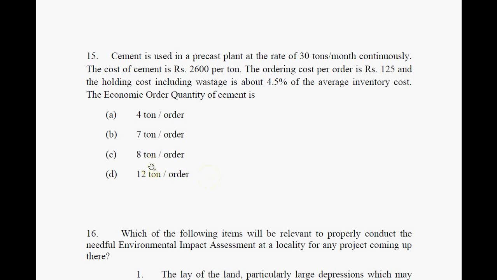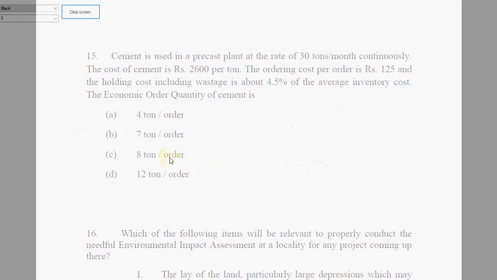So here it is choice D, 12 tons per order. This is the correct choice. Say for example when you order 4 tons, you multiply this by 4 and then add 125. When you order 7 tons, you multiply by 7 plus 125. 8 tons, 8 plus 125.